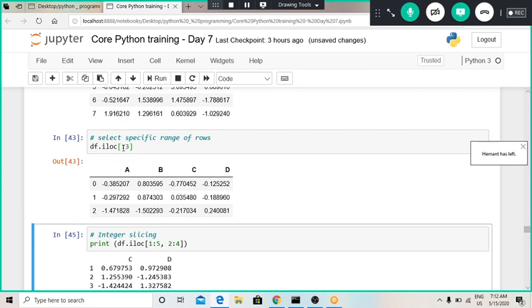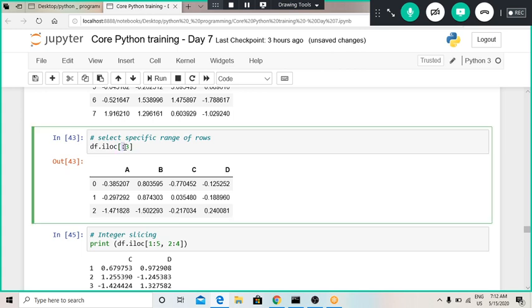This means all the rows starting from 0 up to 3. The index positions will range over 0, 1 and 2 because it will not take 3. This is how we can extract only the top 3 rows.